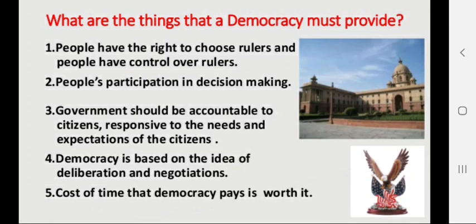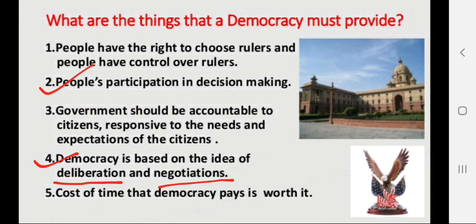Okay, because people participate in decision making. Democracy is based on the idea of deliberation and negotiation, which means people discuss. Whatever decision is taken, first it is discussed in parliament, in both the houses.